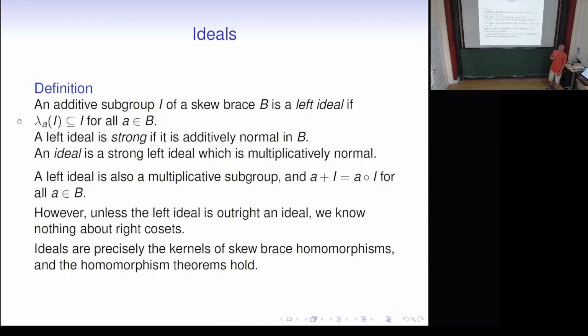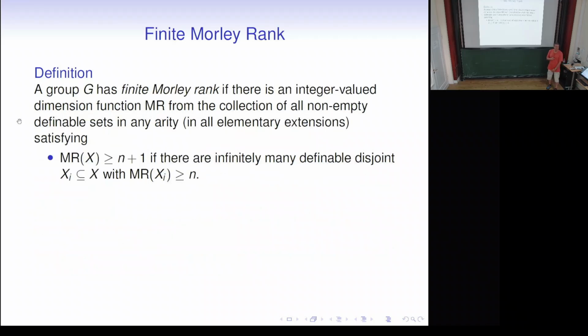There were other undefined words in the title, finite Morley rank. So, a group G has finite Morley rank if there is an integer-valued dimension function, Morley rank, on the collection of all non-empty definable sets in any arity, in any elementary extension of our group, satisfying that the Morley rank is at least n plus 1 if we find infinitely many definable disjoint subsets of Morley rank at least n.